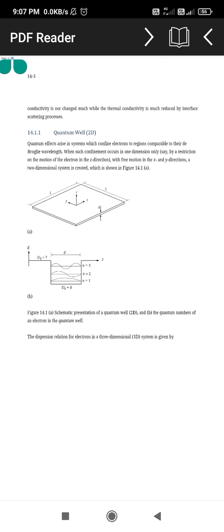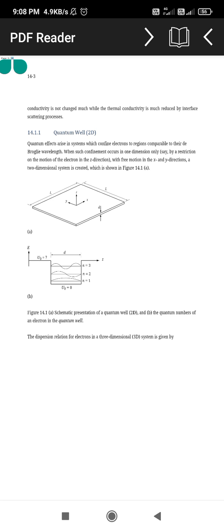in the z direction, with free motion in the x and y directions. It is called two-dimensional, and it is created in the quantum well direction. This is the structure for two-dimensional systems, found in the x, y and z planes. This is a schematic representation of quantum wells and electron transport in quantum well conditions. This is called a quantum well.